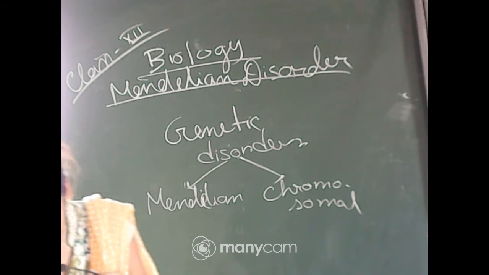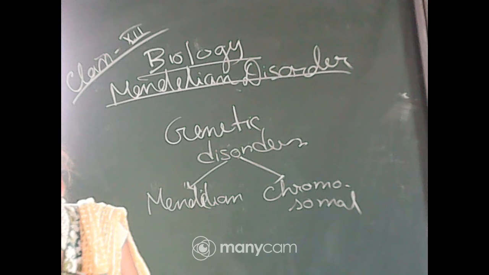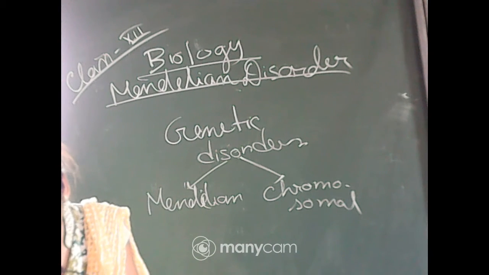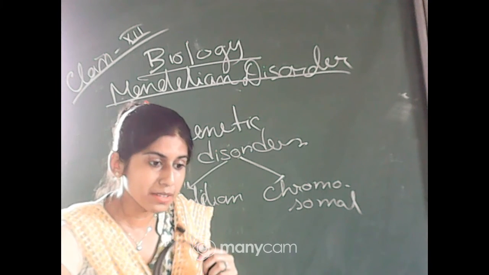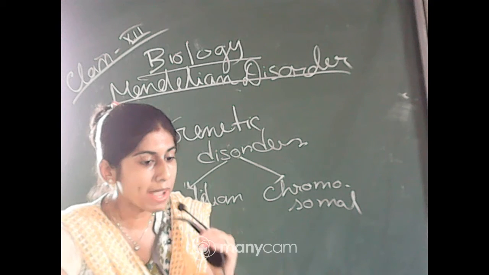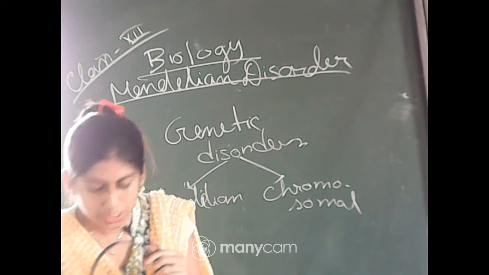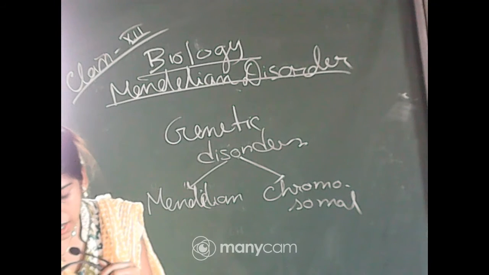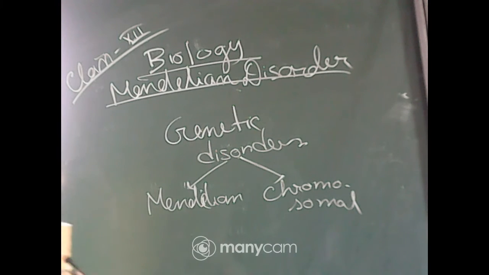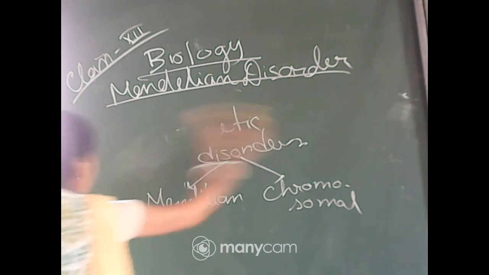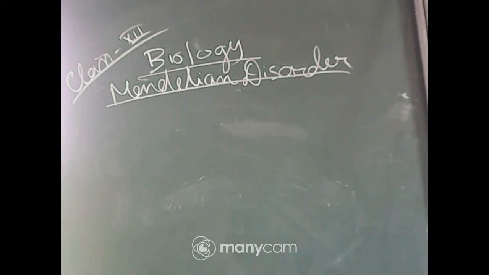So these Mendelian disorders can be understood by all these, and the trait may also be linked to the sex chromosome. An example of this is hemophilia. It is the evidence of an X-linked recessive trait, and with the help of pedigree we can find this. In your syllabus, three main Mendelian disorders are there: hemophilia, sickle cell anemia, and phenylketonuria. First I will discuss hemophilia.